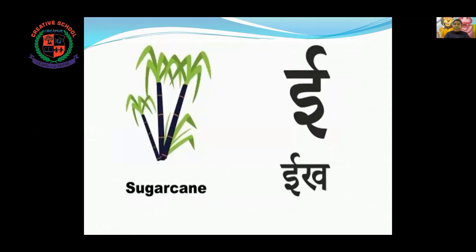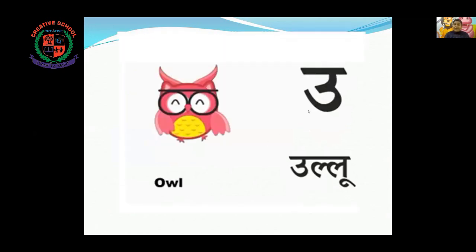Next one. E, eek, sugarcane. The next one is U, ullu, owl.